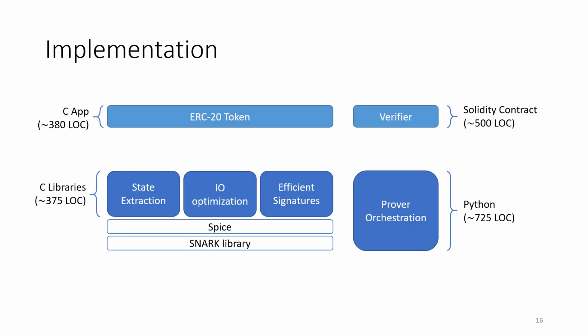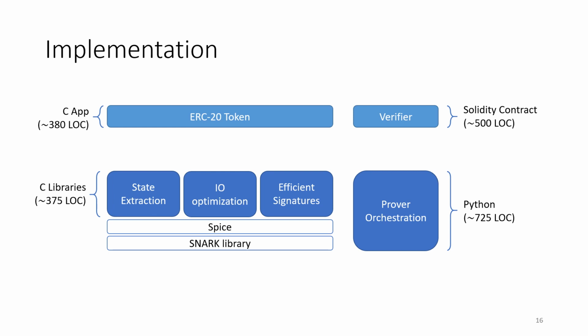So what did we actually have to build? Well, first we built Piperine atop Spice, which internally uses libsnark to implement the Groth16 snark. This took about 375 lines of C in some libraries. Secondly, we implemented additional orchestration for Piperine in about 725 lines of Python.